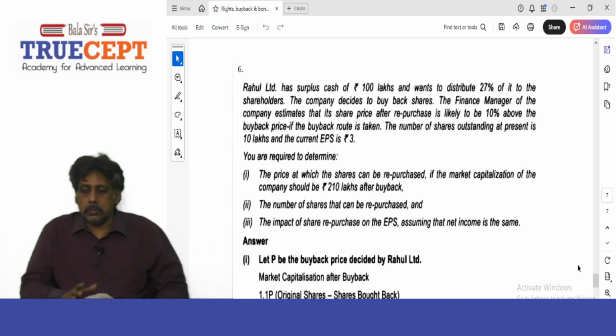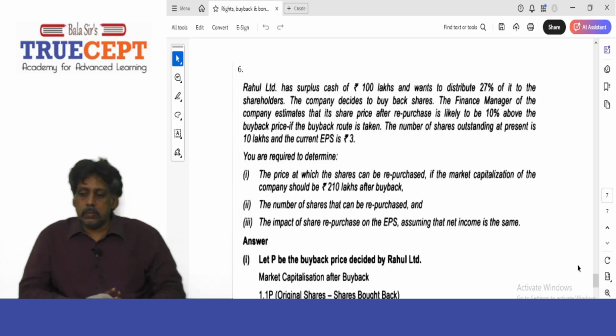The finance manager of the company estimates that its share price after repurchase is likely to be 10% above the buyback price if the buyback route is taken. Again 10% higher than the buyback price, again it's going to be 1.1 times P. Next. Number of shares outstanding at present is 10 lakh and the current EPS is 3 rupees. Same 30 lakh earnings.